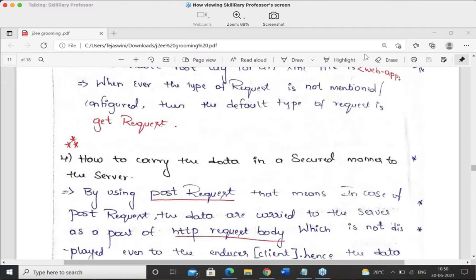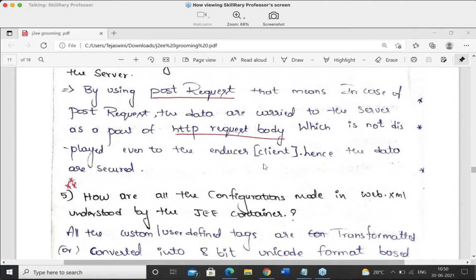So, guys, now the next question for all of you people is this: then how to carry the data in a secured manner to the server? Please tell me, guys.